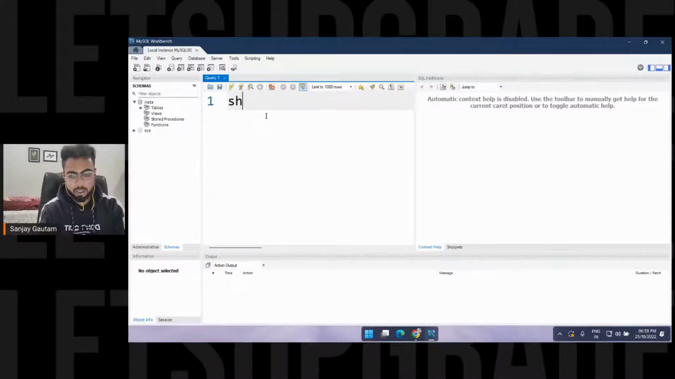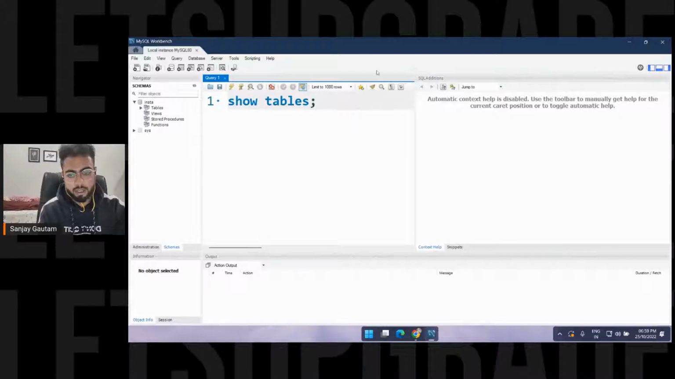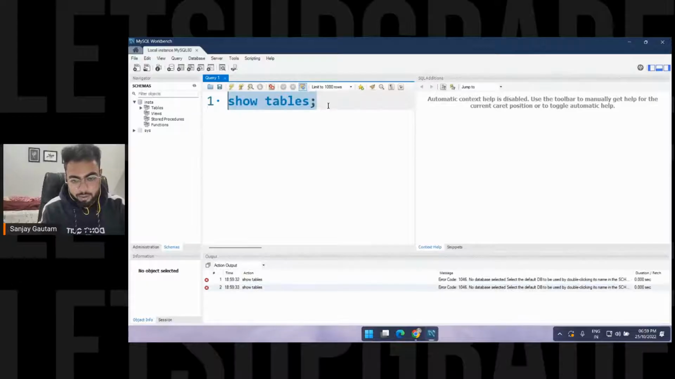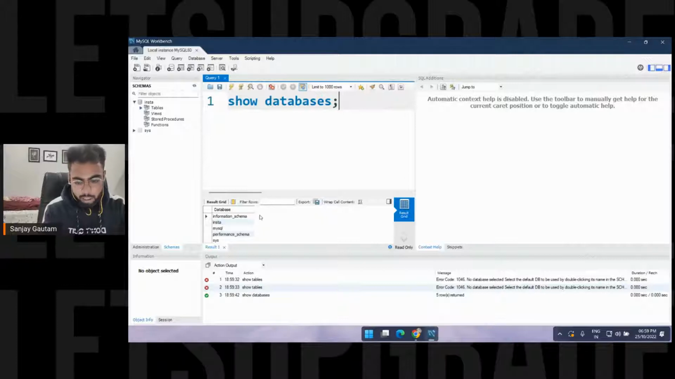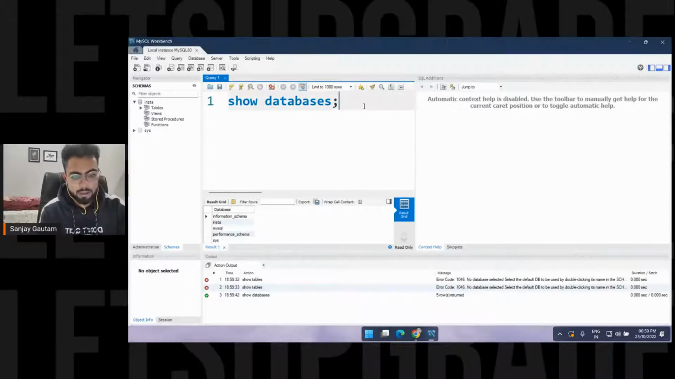So let me just show tables. No tables. And to execute this query, to run this command, just click on this electricity icon. So I think no database selected. Yeah, first of all, let me just type show databases. Let's see if we have our databases here. See, it's going to show you the output here. So we have the databases here, Instagram. So let me just select this database here.